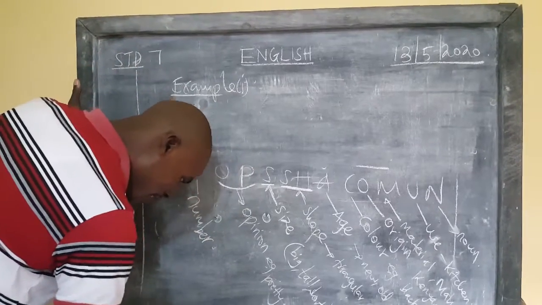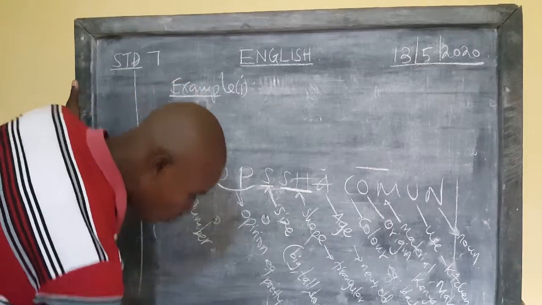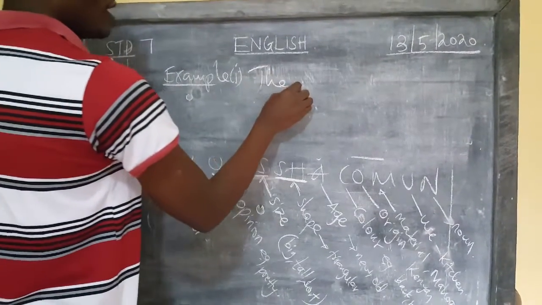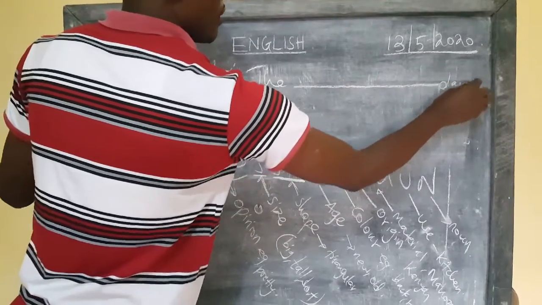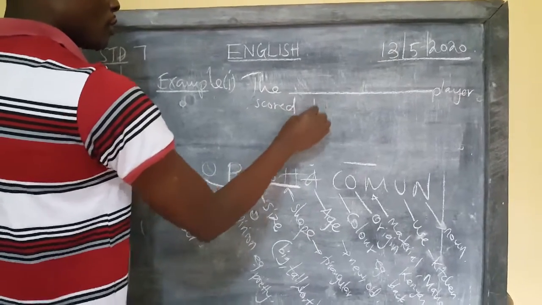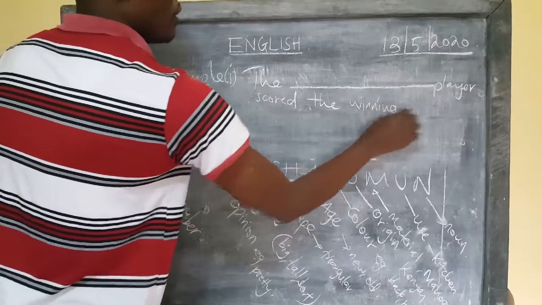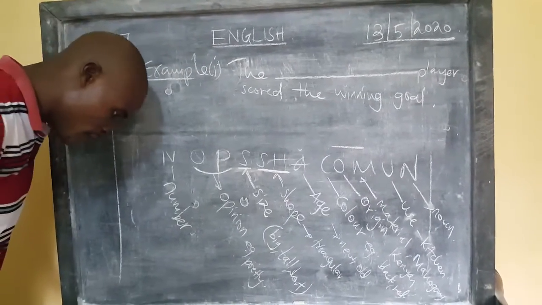The dash player scored the winning goal. A very good example. The dash player scored the winning goal.